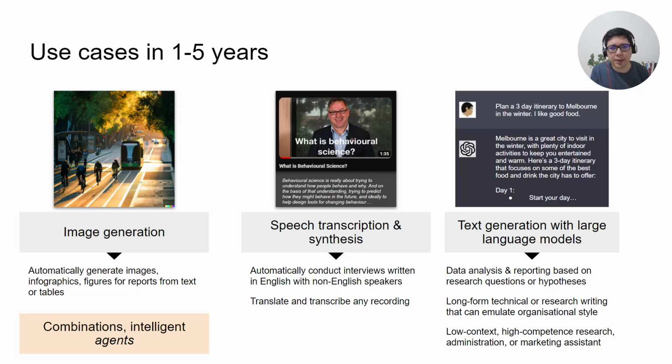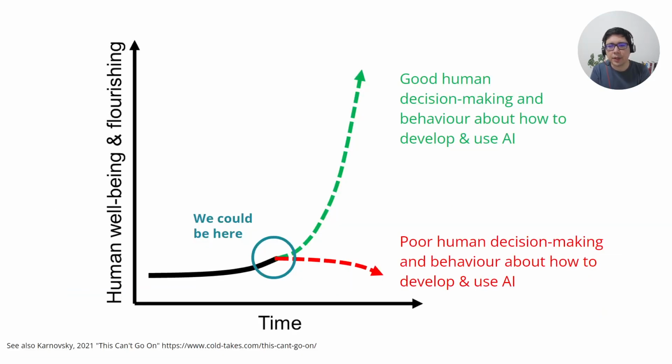And so that leads me to the final point, just connecting a lot of these tools and use cases out into a broader discussion about the implications of what these tools might look like, and also the potential trajectories that the increasing development and use of these tools could have on overall human well-being and flourishing.